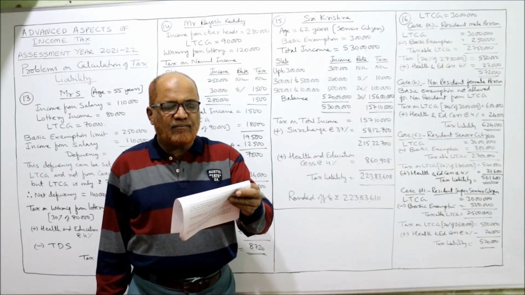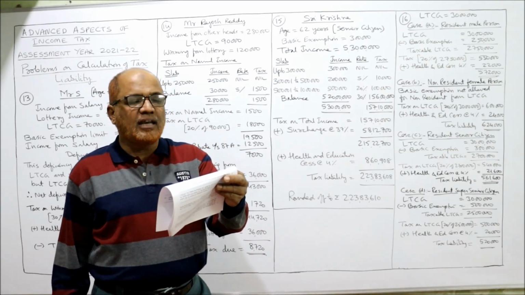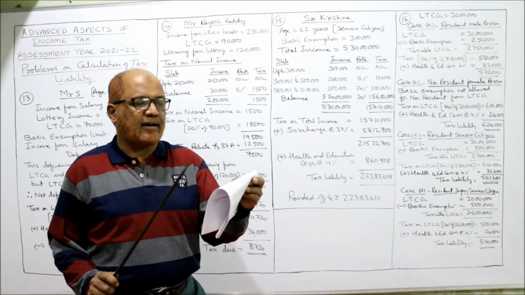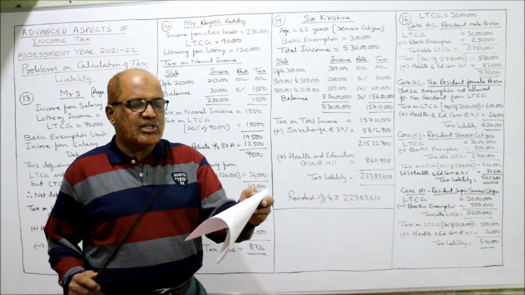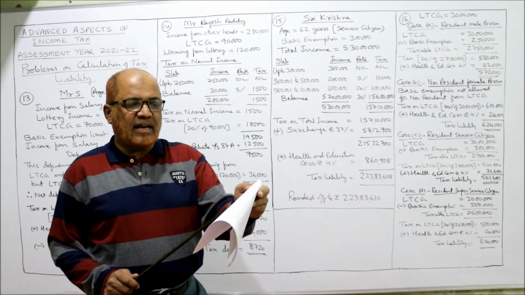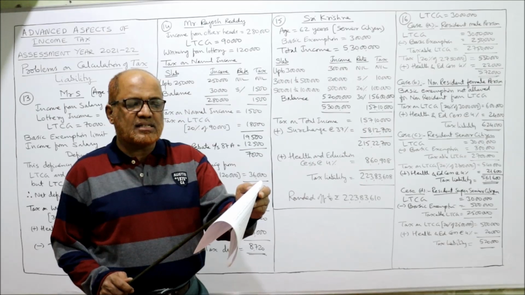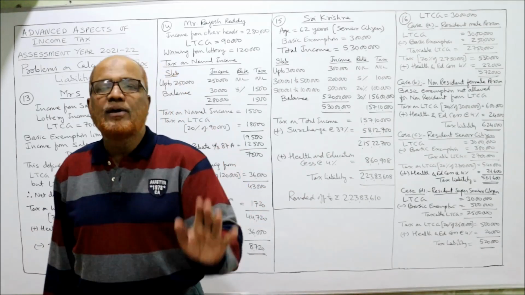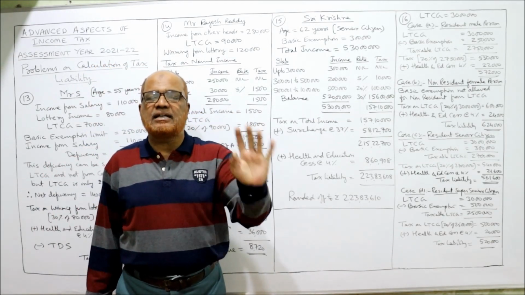An assessee's income from long-term capital gain, LTCG, is 30 lakh and income from other heads nil. Only one income is there, LTCG, 30 lakh. Compute tax liability in each of the following situations. So 4 situations are given. If the assessee is a resident male person, if the assessee is a non-resident female person, if the assessee is a resident senior citizen, or last one, if the assessee is a resident and super senior citizen. We have to compute the tax liability. Only one income is given, LTCG 30 lakhs.